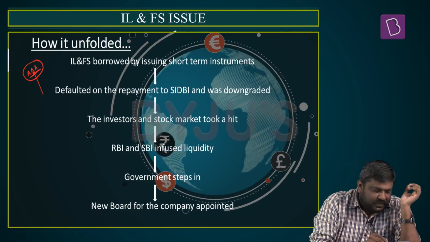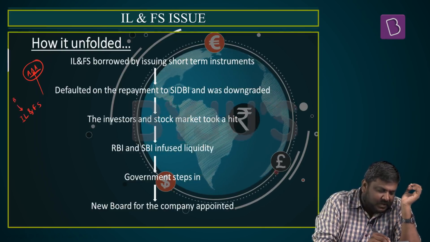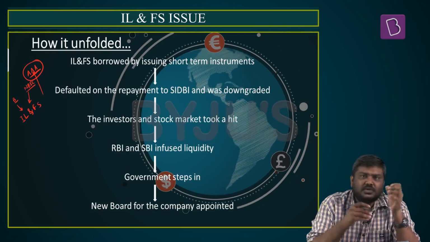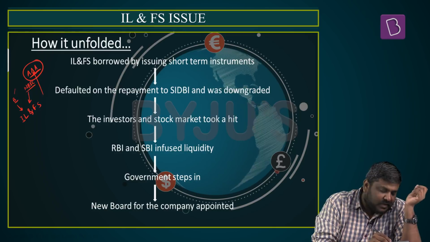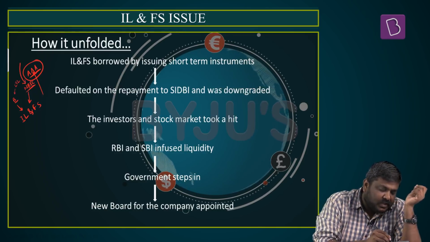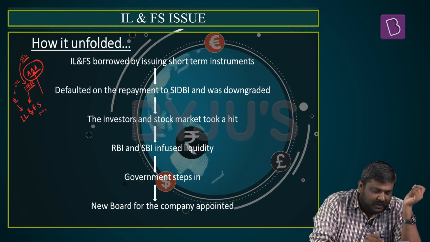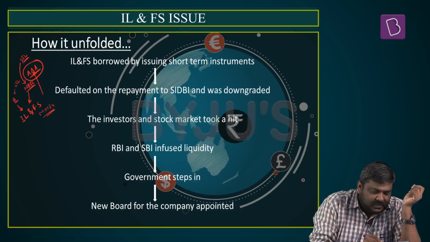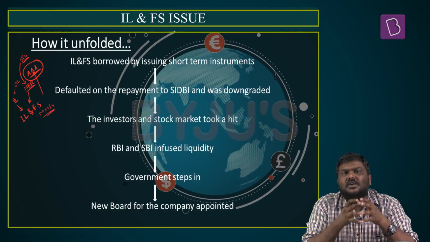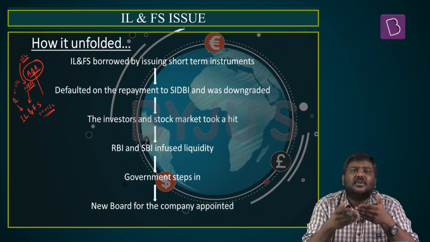So IL&FS on one side borrowed from the banking sector as well as from NBFCs. But the difference between these two borrowings is that the banks gave long-term loans, whereas various NBFCs gave short-term loans in the form of money market instruments. And since these are short-term instruments, these companies or NBFCs started going to IL&FS and asking for repayment.